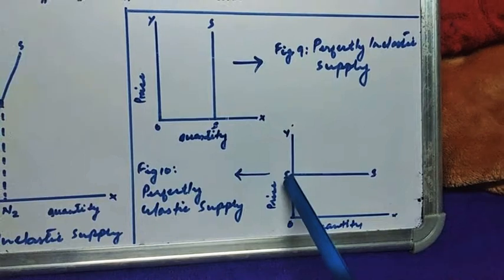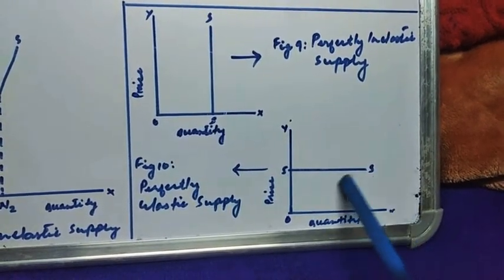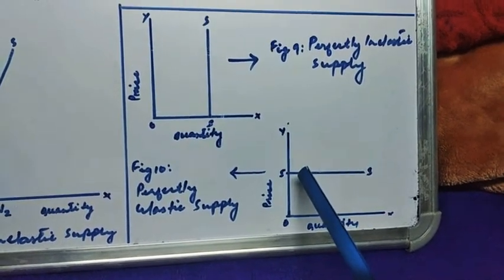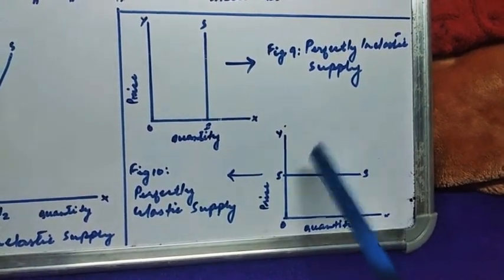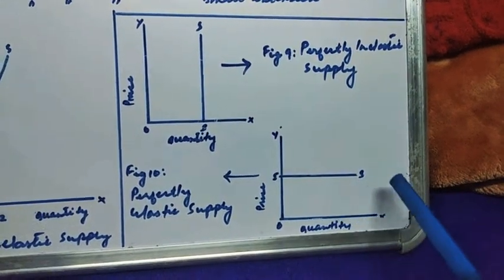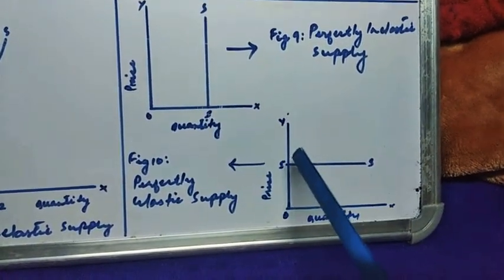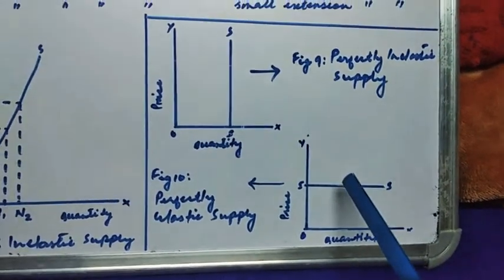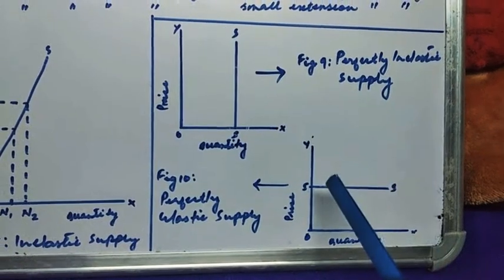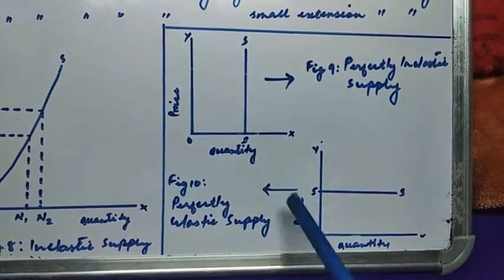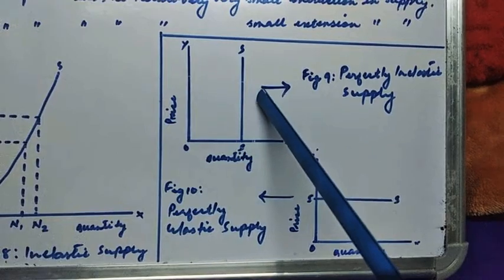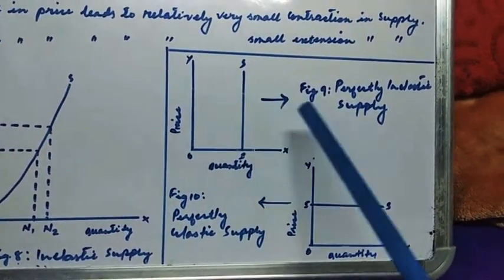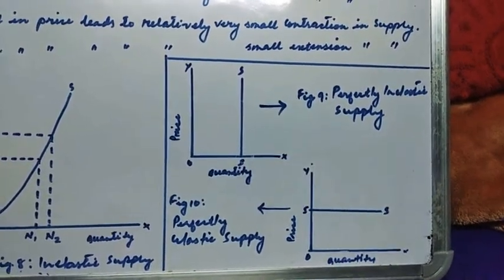And when the supply curve is horizontal to the x-axis, it is indicating that a small change in the price will lead to a huge change in the quantity supplied. So a little or very tiny change in the prices will lead to a huge amount of change in the quantity supplied. That is perfectly elastic supply. Perfectly elastic and then perfectly inelastic supply. So these are the two extreme cases of elasticity of supply.